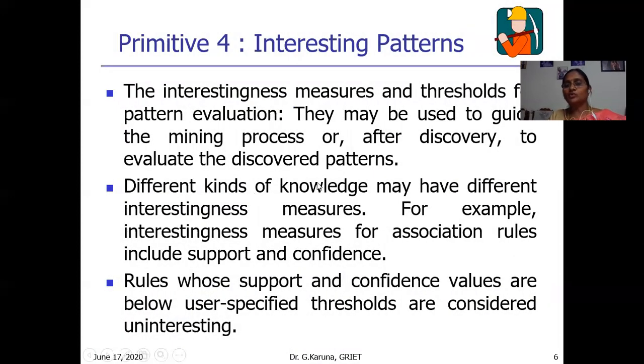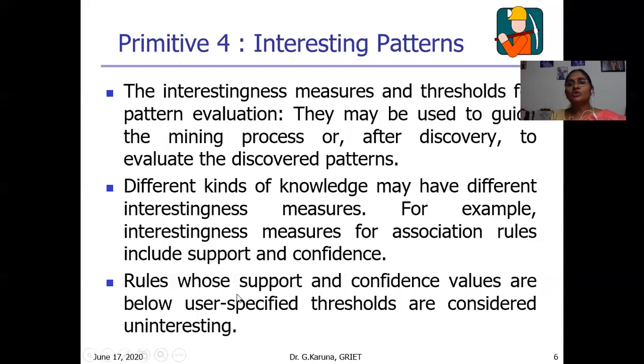Next, task primitive 4 is interesting patterns. Once the patterns are discovered by using the above 3 primitives, how do we segregate which pattern is interesting and which is not? We need some measures, called evaluation metrics, for finding interesting patterns.